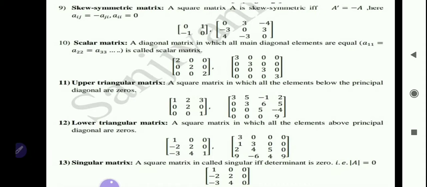Scalar matrix means a diagonal matrix in which all main diagonal elements are equal. Again, scalar matrix is a diagonal matrix in which all diagonal elements are equal and non-diagonal elements are 0. So such type of matrices are called scalar matrix. Now you tell me, is unit matrix a scalar matrix? Yes. In unit matrix all diagonal elements are 1, means they are the same elements, so unit matrix is a scalar matrix. Okay, but diagonal matrix is not a scalar matrix.